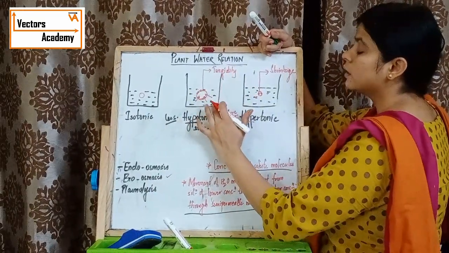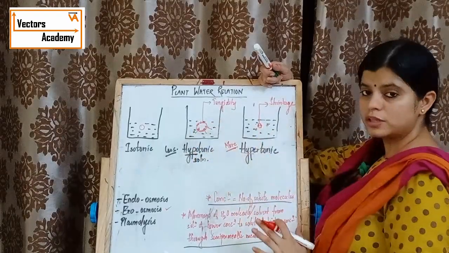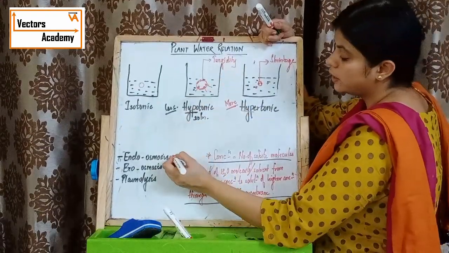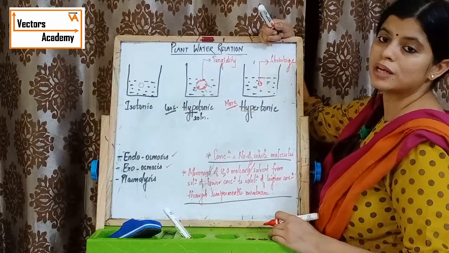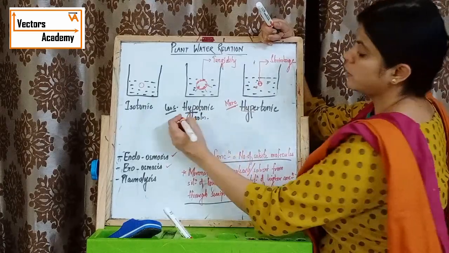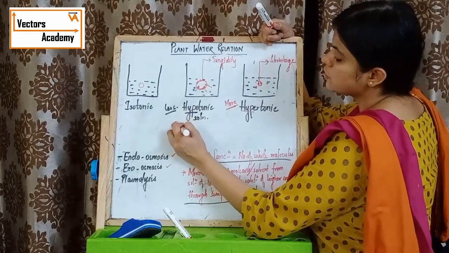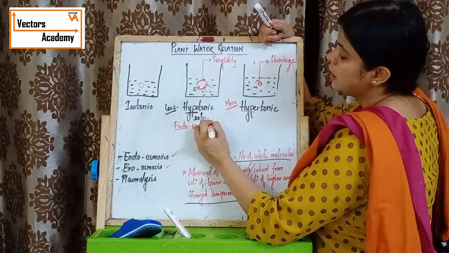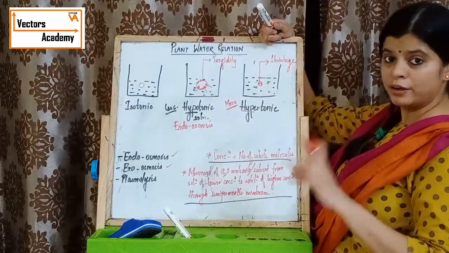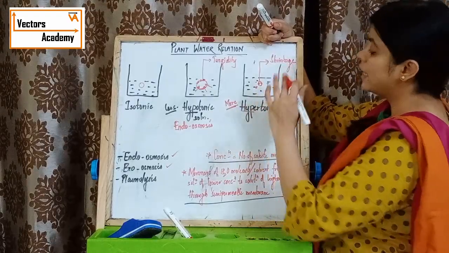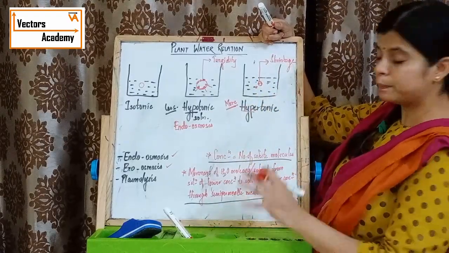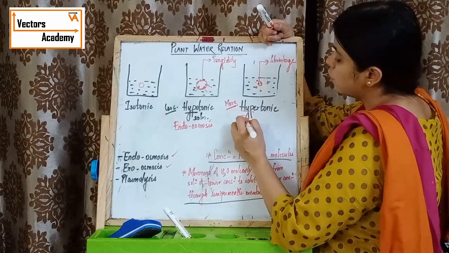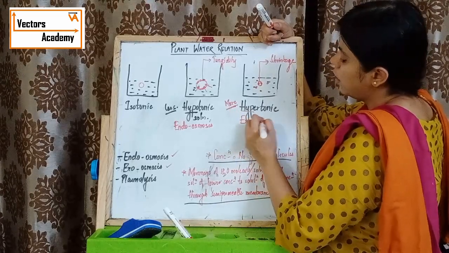Whereas when water enters the cell and the cell becomes turgid, that phenomenon is known as endoosmosis. So endoosmosis occurs when a cell is placed in a hypotonic solution, whereas exoosmosis occurs when a cell is placed in a hypertonic solution.